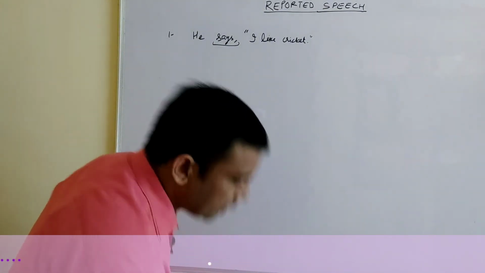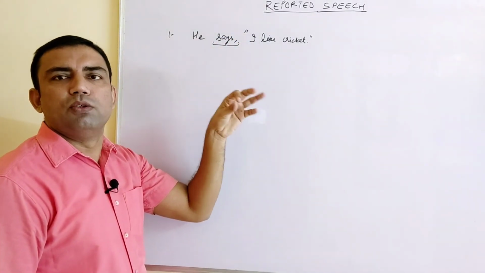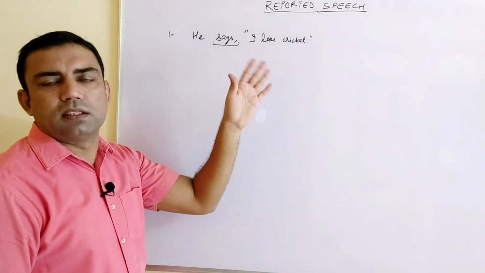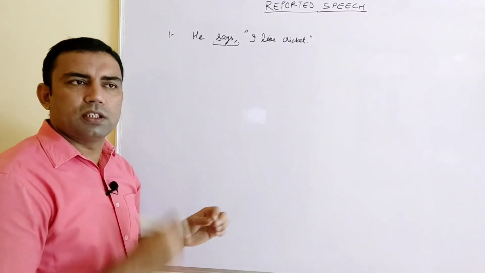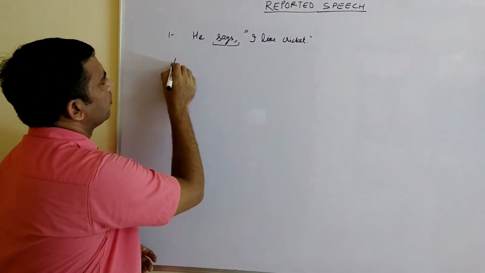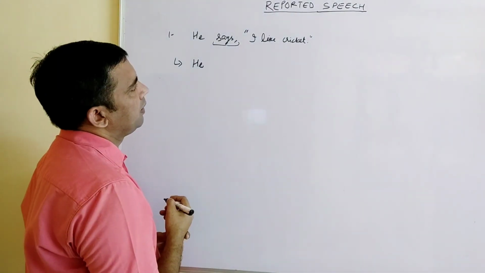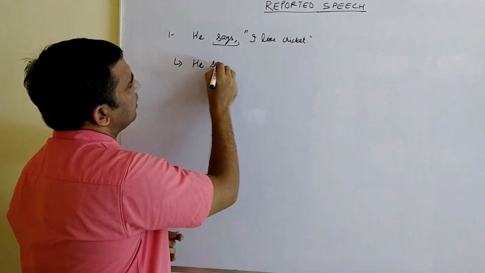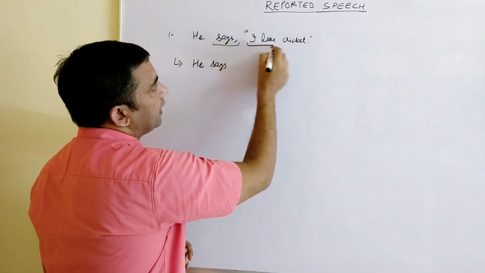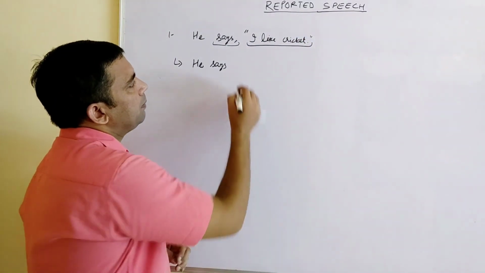See, while changing it, this has inverted commas, so this is direct speech. Now we are going to change it into indirect speech. We need to go word by word, right? This is the important thing in reported speech. Don't change the whole sentence, change it word by word. The first word, he, the reporting subject, does not change. It will remain the same. Says will remain the same. To remove the inverted commas, when we have an assertive sentence within them, we put that.